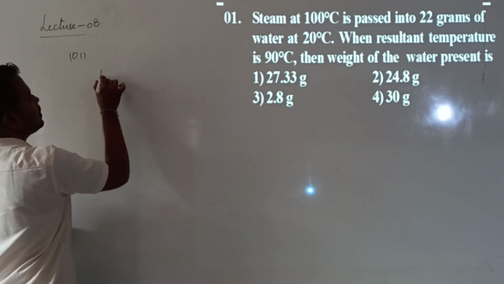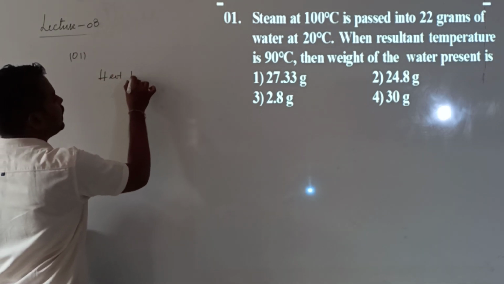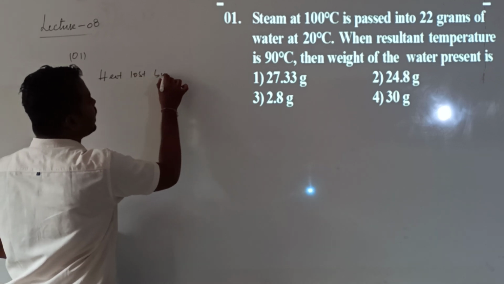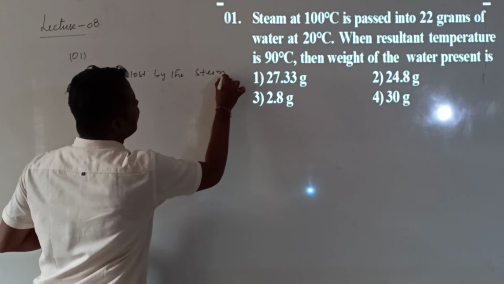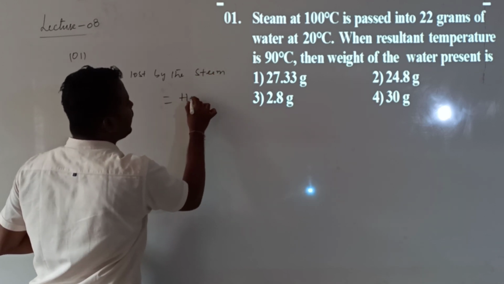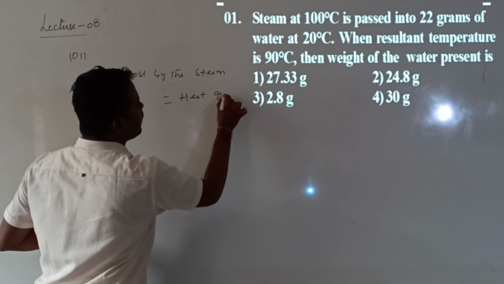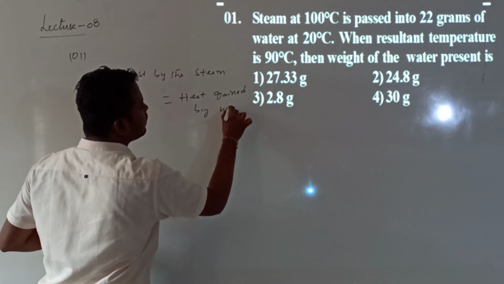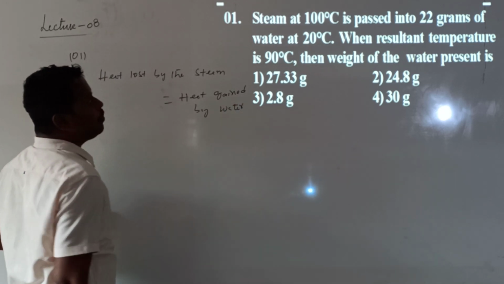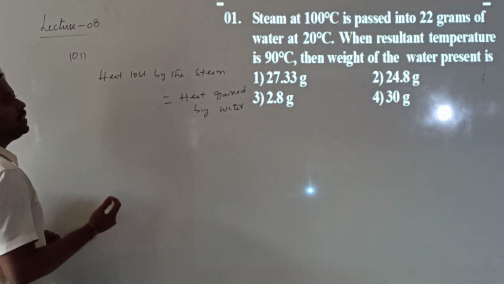The principle of method of mixtures. Directly I am writing: heat lost by the steam will be equal to heat gained by water.